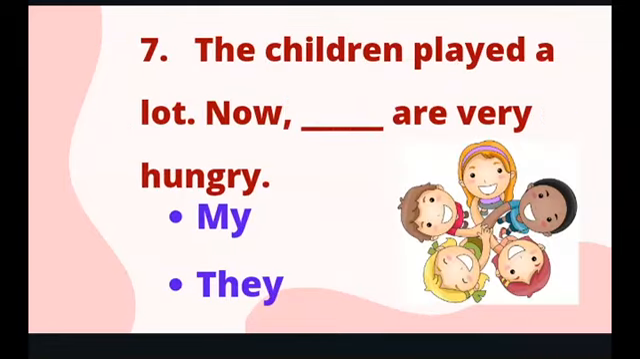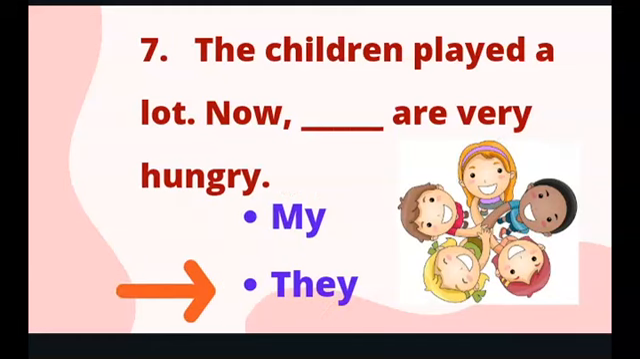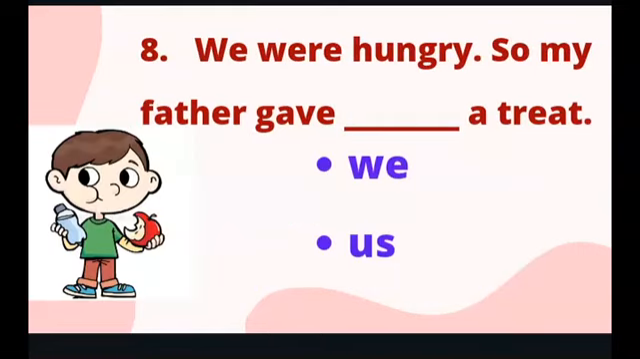Next, the children played a lot. Now dash are very hungry. The options are my and they. And the answer is they. The children played a lot. Now they are very hungry. Next, we were hungry, so my father gave dash a treat. Options are we and us. And the answer is, we were hungry, so my father gave us a treat.